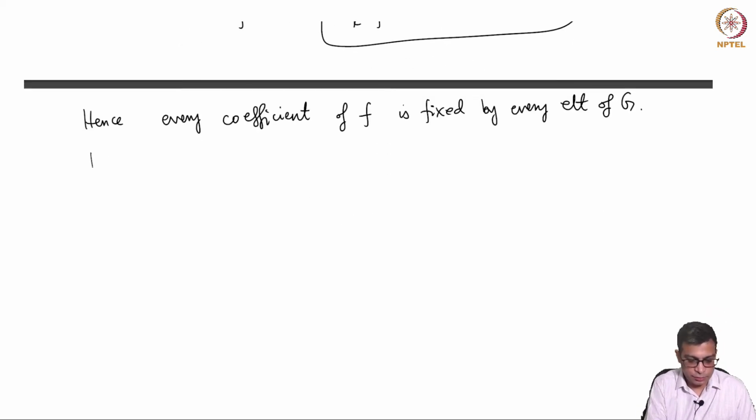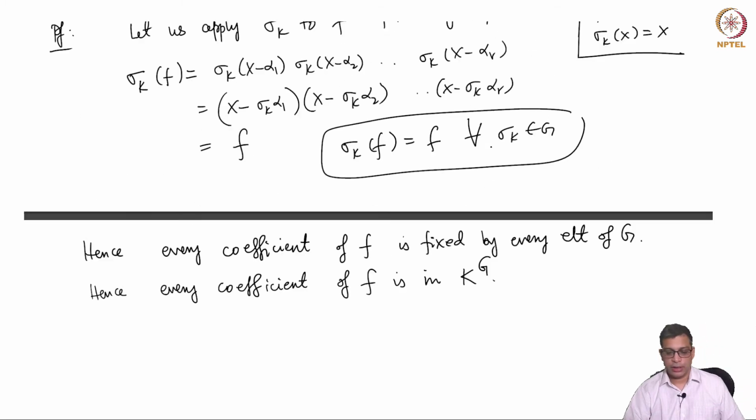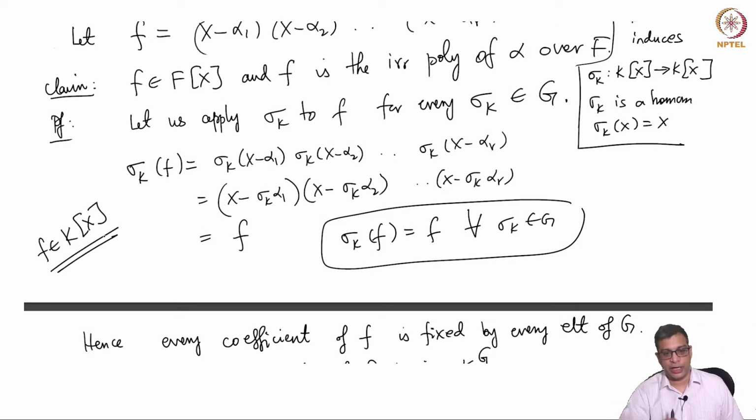That means every coefficient of f is in the fixed field of G. A priori, f is a polynomial in Kx. That means every coefficient of f is in K.